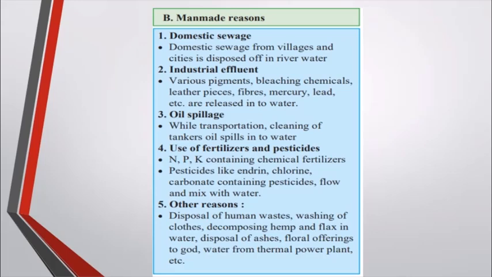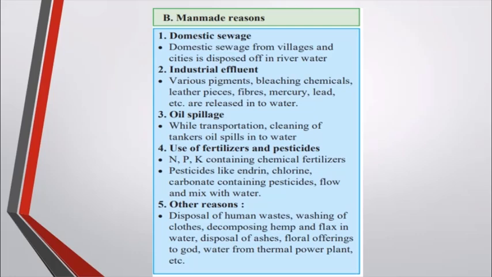If we talk about man-made reasons that cause water pollution, there are thousands of man-made reasons which lead to water pollution. For example, domestic sewage, the sewage which is directly disposed into the river and water bodies from villages and cities. This also leads to pollution. It changes the pH of the water body. It changes the aquatic life of the water body. So this also leads to water pollution.